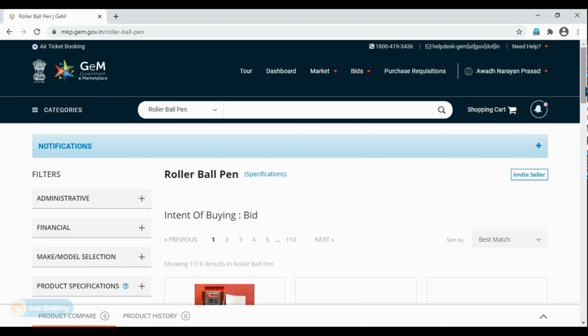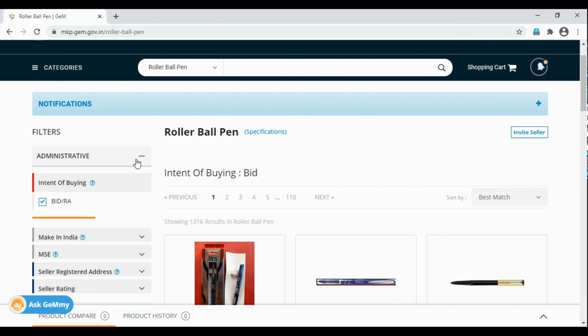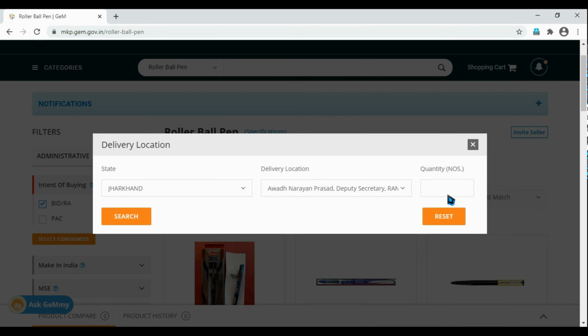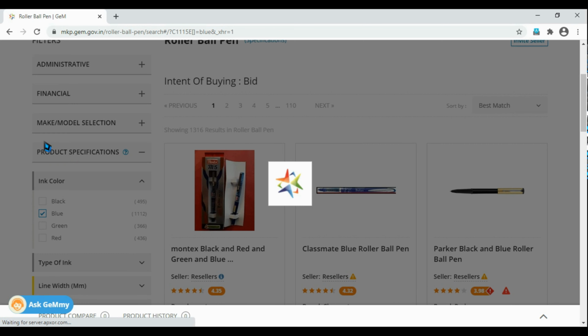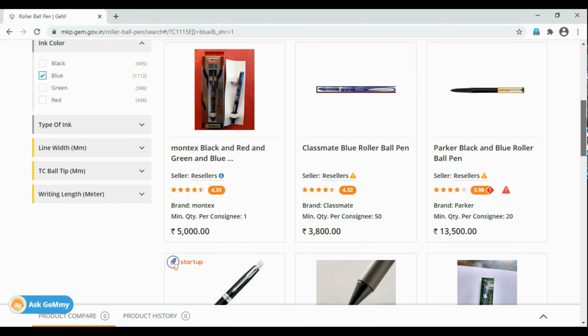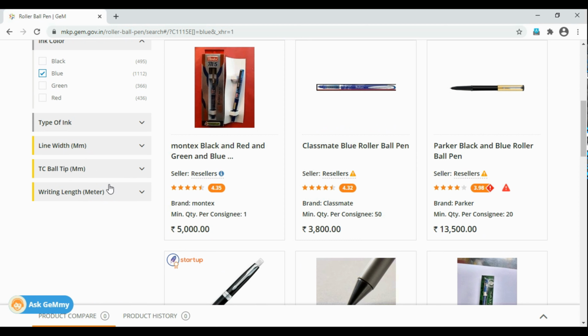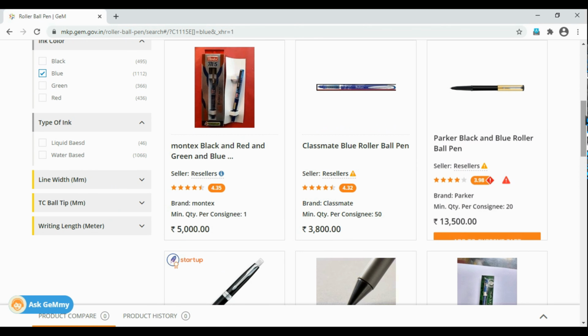Again, I'm going to go to the administrative part and mention the quantity, taking 100 as quantity. Then comes the product specification part, ink color: which ink color you are opting for. You can go for blue, black, or whatever you feel like. And then you can again refilter with various other parameters, but here I'm choosing one of the products manually.